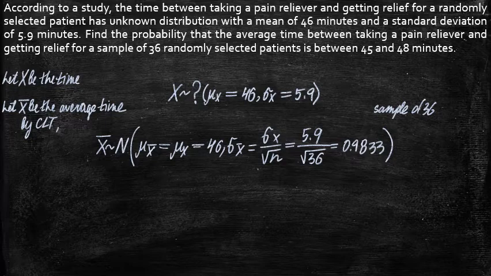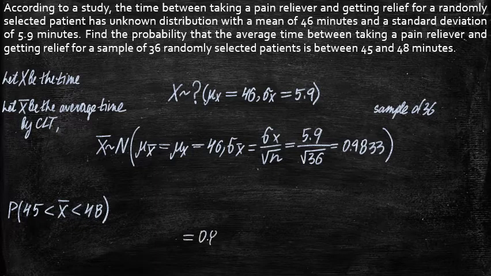Now, the probability that the average time between taking a pain reliever and getting relief for a sample of 36 randomly selected patients is between 45 and 48 minutes can be expressed symbolically like this. And this is a simple question when the distribution of x bar is known and is normal with given parameters. So we can standardize the variable and use the z-table. Then the answer will be 0.8250, or we can use technology and then the answer will be 0.8244.